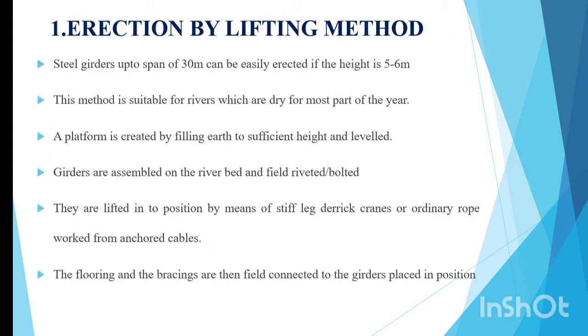First, erection by lifting. For this, steel girders up to a span of 30 meters can be easily erected, and this method is suitable for rivers which are dry for most part of the year. In this, a platform is created by filling earth to sufficient height and then leveled. Girders are assembled on the riverbed and fitted, riveted or bolted. They are lifted into position by means of cranes or ordinary rope work from anchored cables. The flooring and the bracings are then field connected to the girders placed in position.